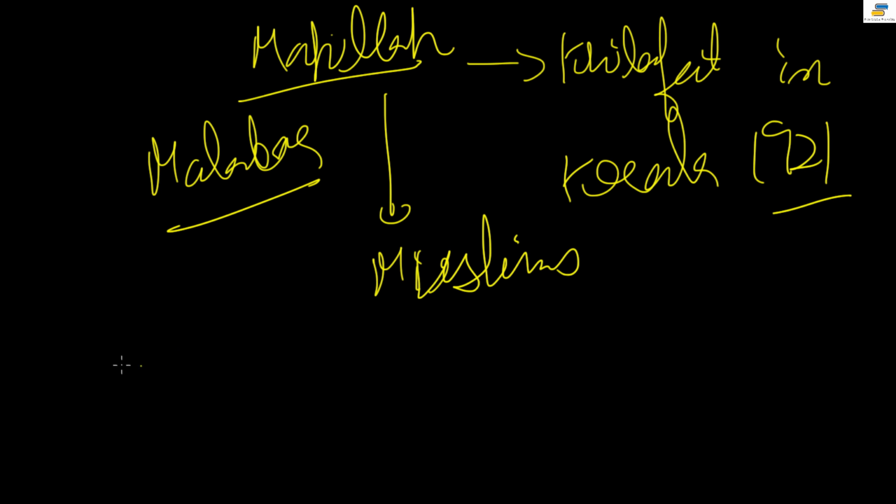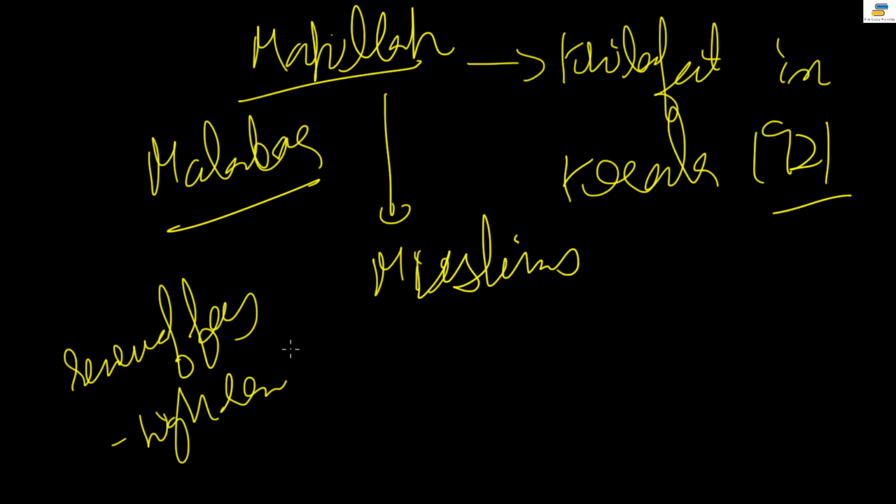What were the grievances? The grievances are common: renewal fees, Nazrana, that is high rent, and the way it is collected, no security of tenure, and oppressive landlord exactions. So that is the problem.